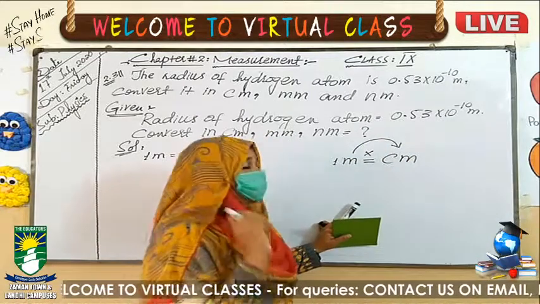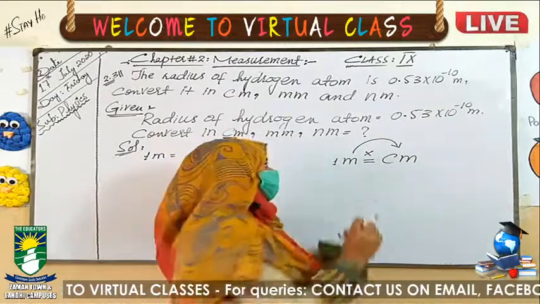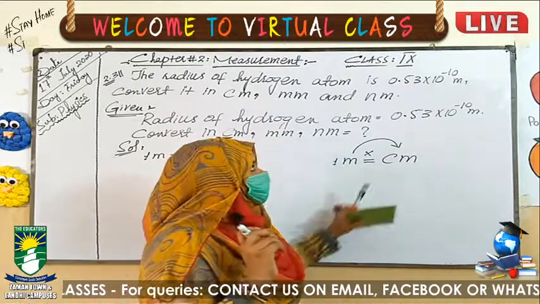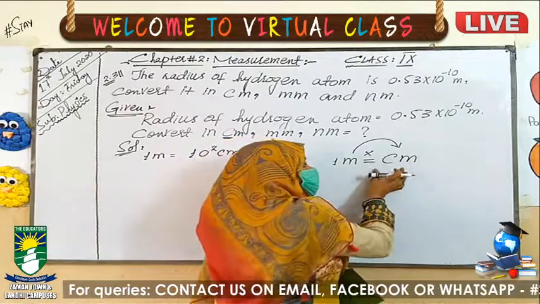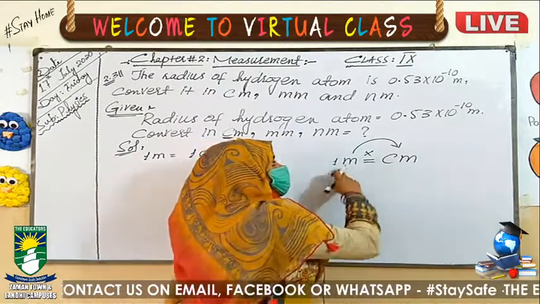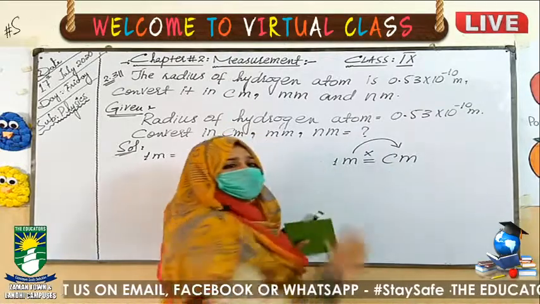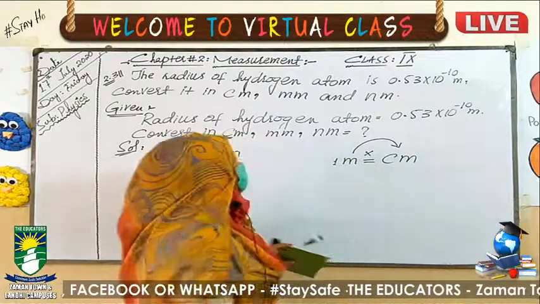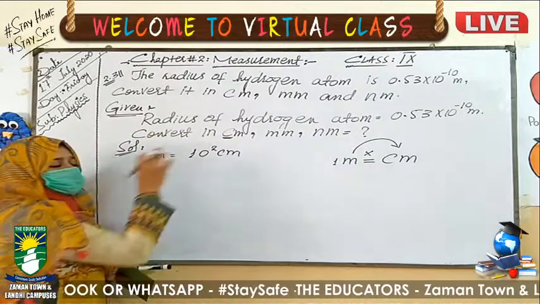I am repeating that when we have to convert a larger unit into a smaller unit, we will multiply the given value with the standard one in which we have to convert. For that purpose, you should know how many centimeters equal 1 meter. We have to multiply right now because we are converting meter into centimeter.